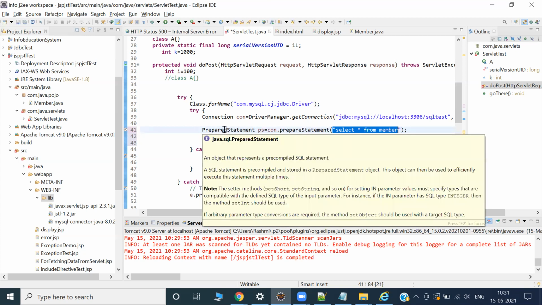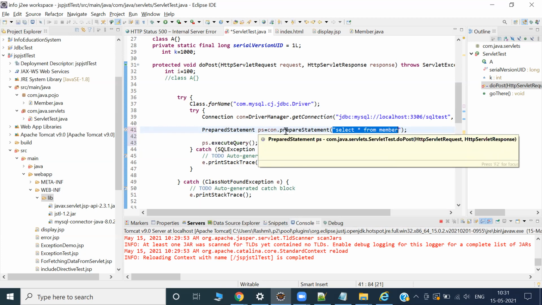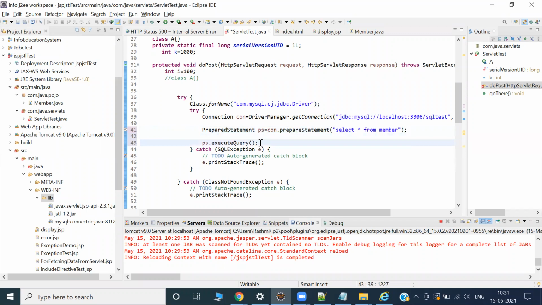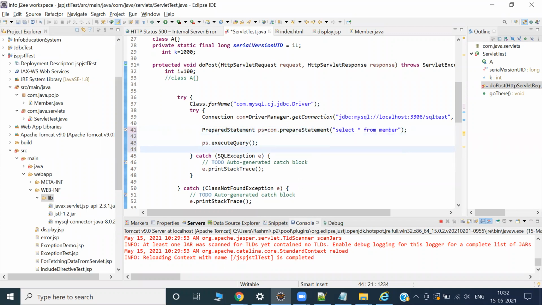Normal statement: Statement ST is equal to connection dot createStatement. There are three types: one is prepare statement, one is statement, one is callable statement. So that is your choice. Going forward, everyone will come to know. This is a very small change. If you do it 1 or 2 times, you can easily come to know. For the time being, I'm using execute query, prepare statement only. So it will give you a result set.